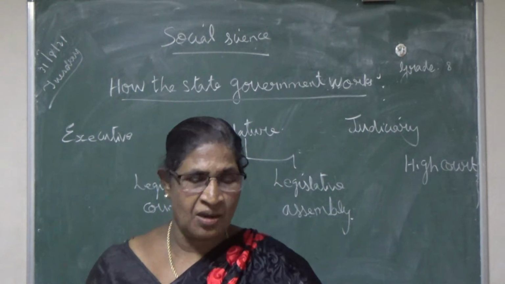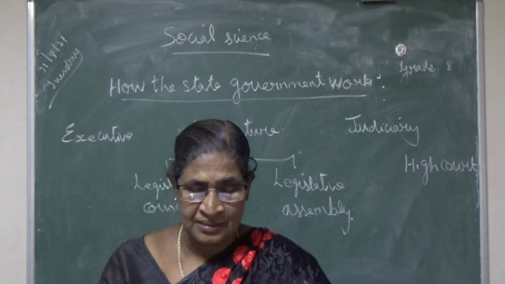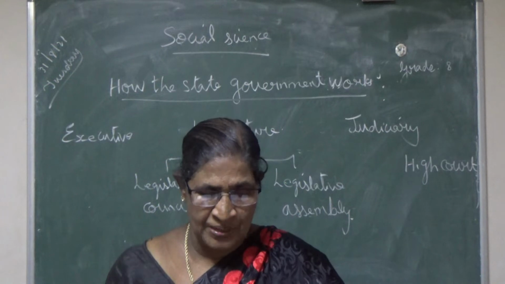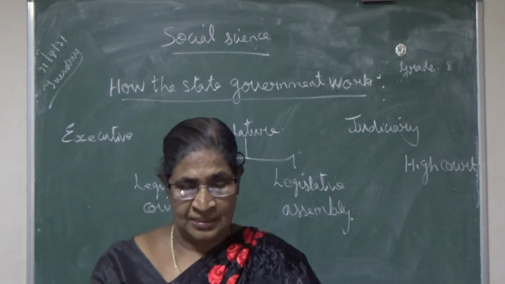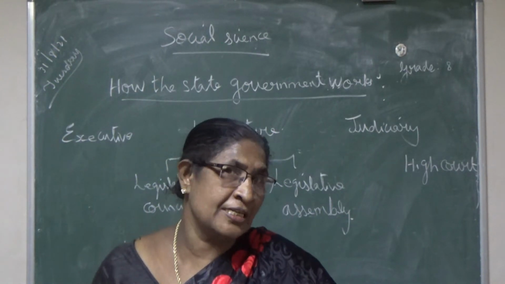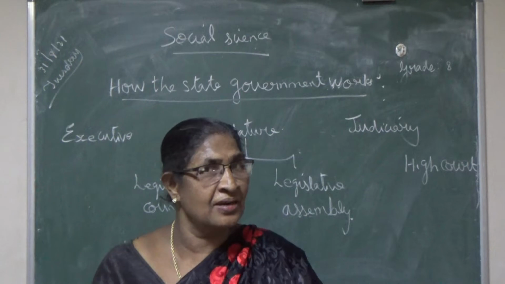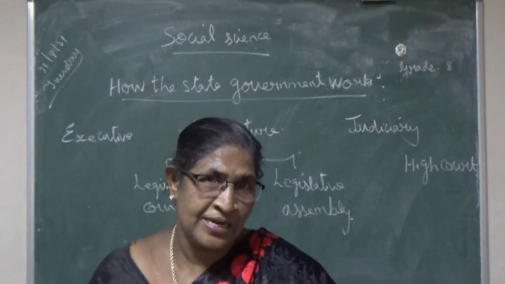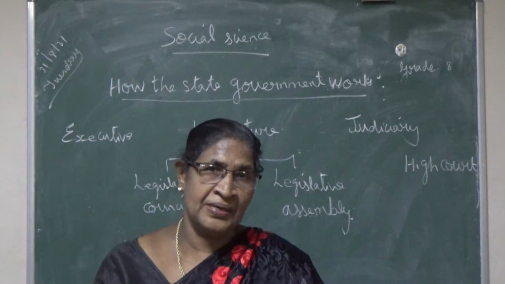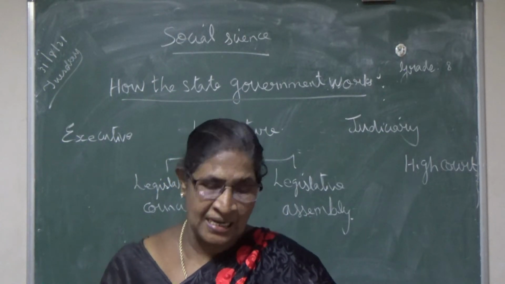According to the constitution, a legislative assembly cannot have more than 500 members or less than 60 members.